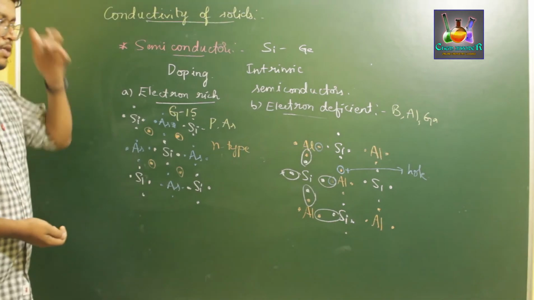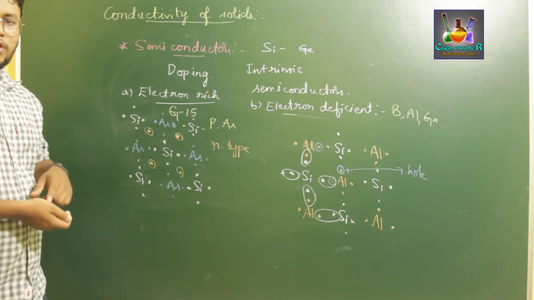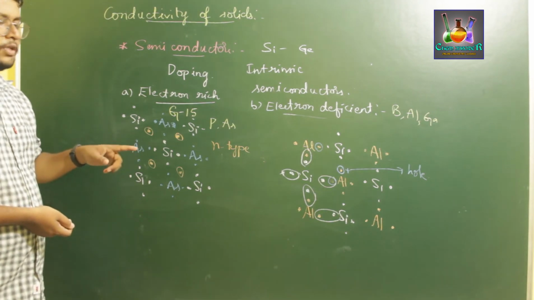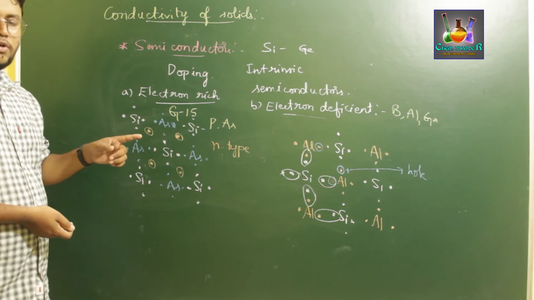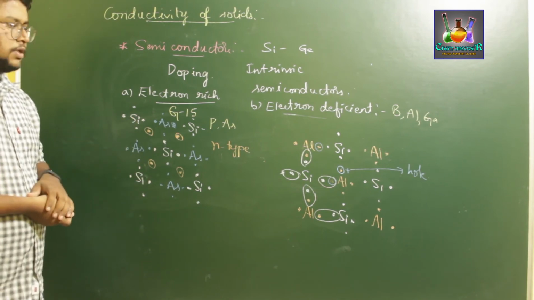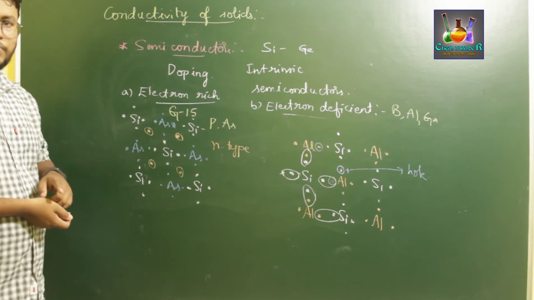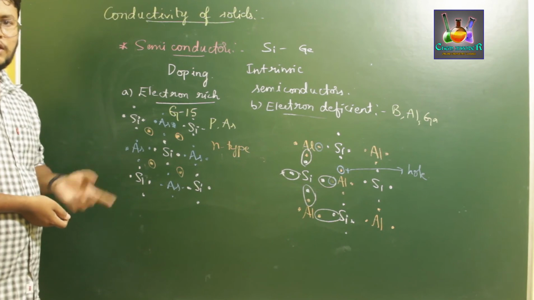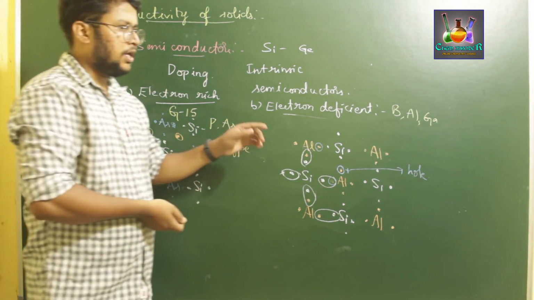So internally we observe that with the motion of holes, we are also observing the motion of electrons, from the original site to the hole site.